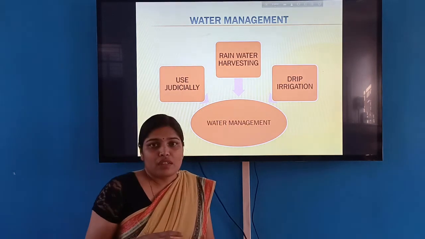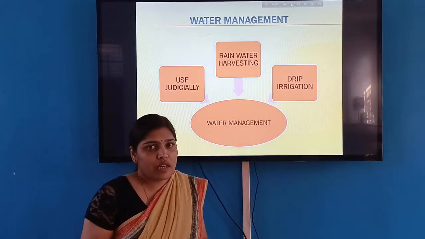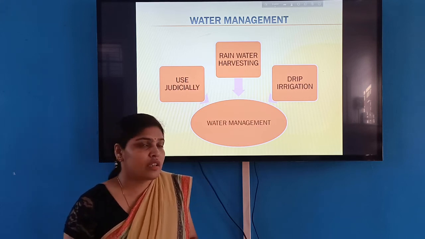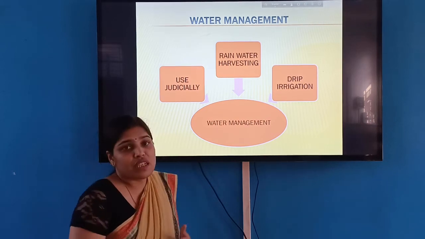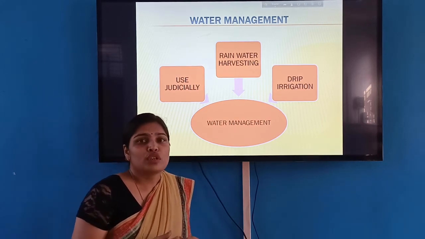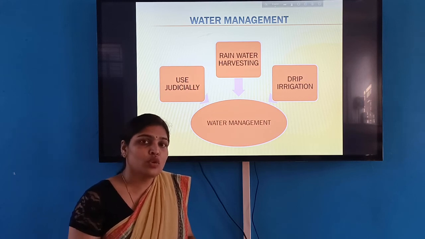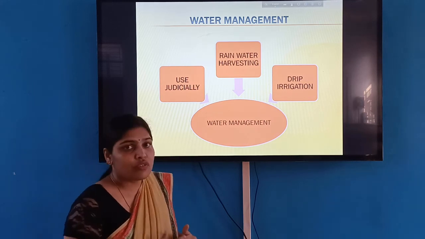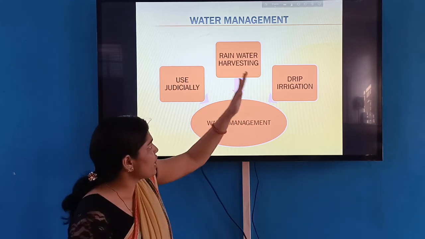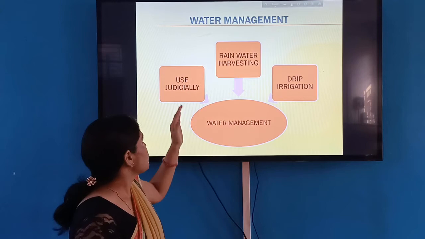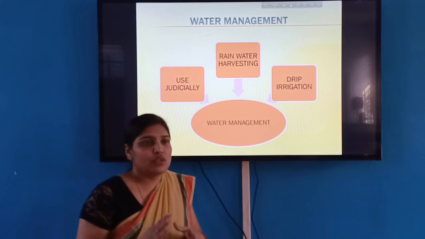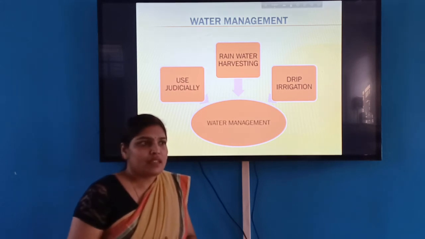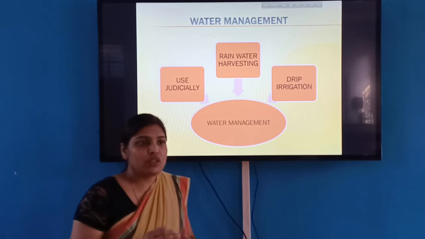Now, we are facing many problems regarding water scarcity and water conservation, so we discuss how to manage it, or how to minimize the use of water so that it is available for the future. These are some ways we can manage water. The first is to use it judiciously, which simply means using it wisely and not wasting it. Use only the amount that is really needed.